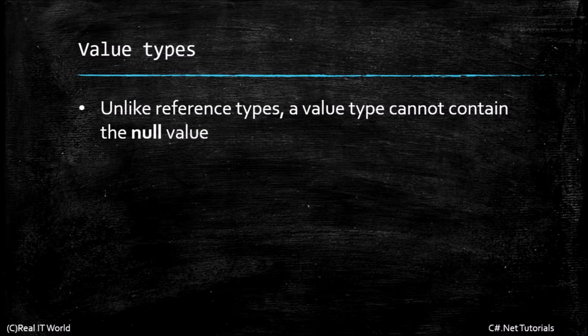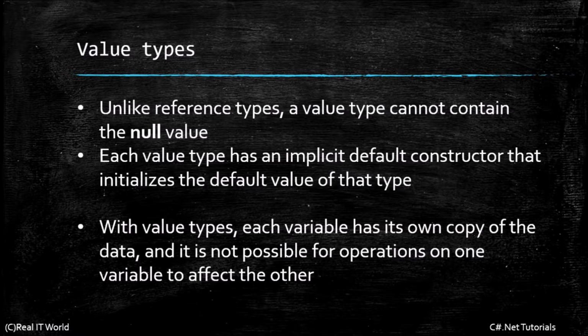Unlike reference types, a value type cannot contain null value. If you want to store null value inside a value type, that is not possible. But in case of reference types, we can store null values inside reference types. But in case of value types, we cannot store null values. Each value type has an implicit default constructor that initializes the default value of the type. So the responsibility of the implicit default constructor is to initialize that particular value type with a default value.